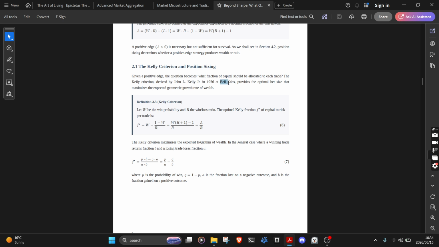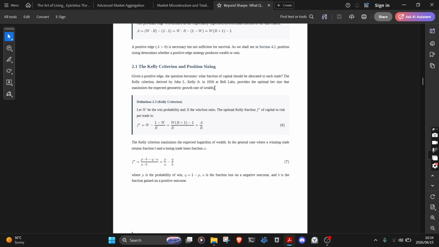If you know what Bell Labs is, it's one of the most important institutions in human history. They gave us the transistor, they gave us C, they gave us information theory, they gave us a whole list of technologies like the laser, and so on. I'm not going to get into Bell Labs, but whatever.